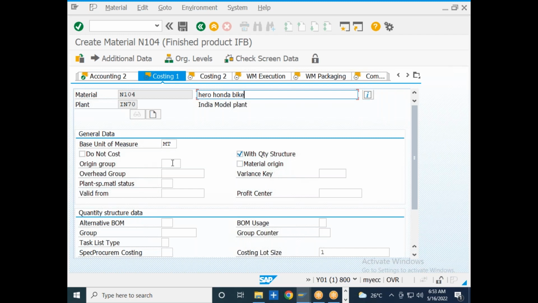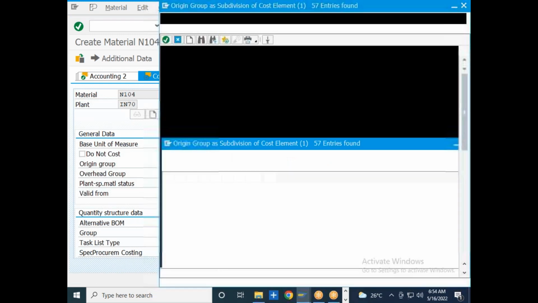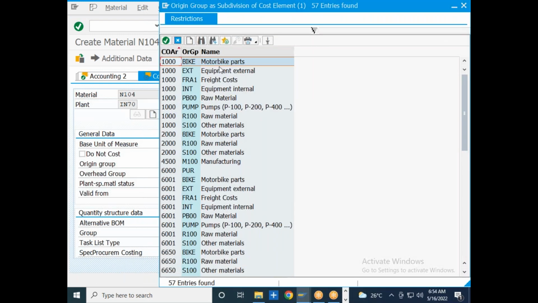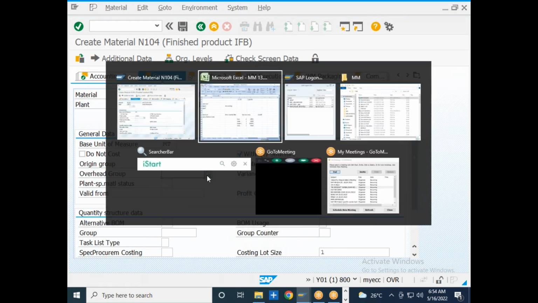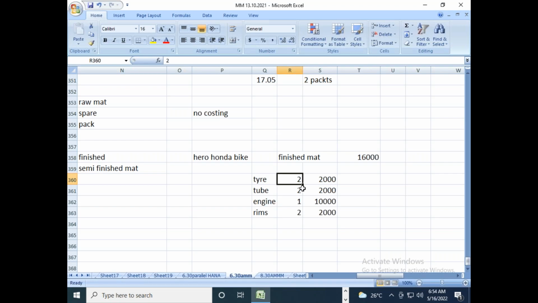Then you have the material origin. Origin is nothing but the country from which you are trying to procure this particular material. And what is the origin group? You just need to select something over here. Let us say it is a motor bike, right? So I will select motor bike. Overhead groups. What is overhead group?